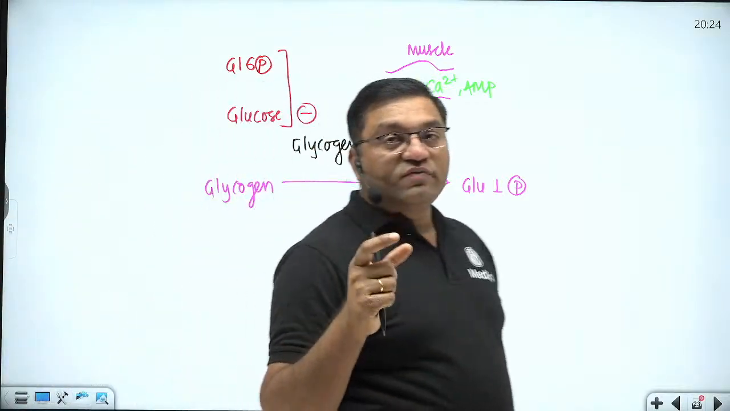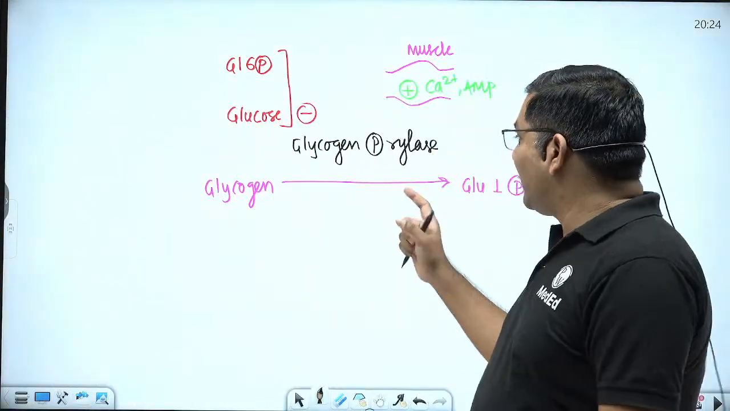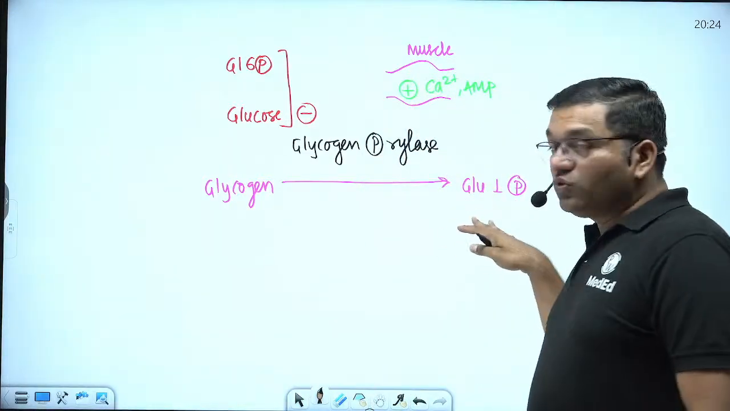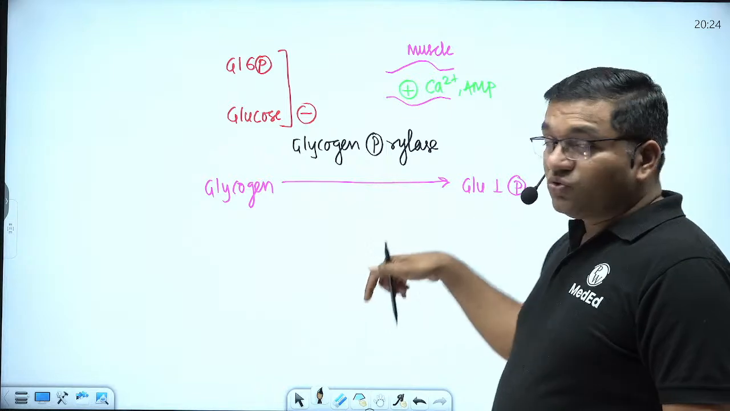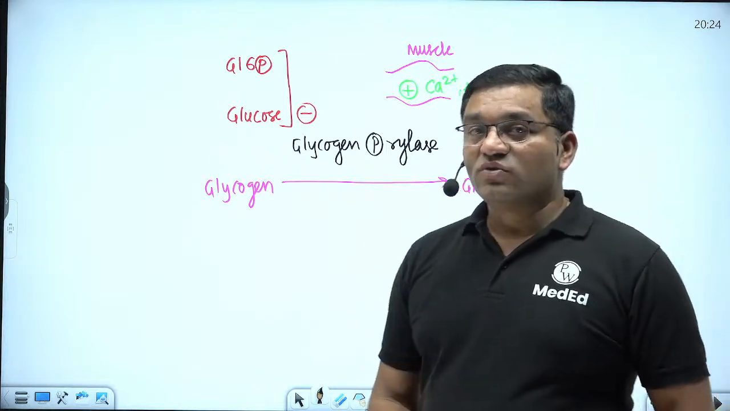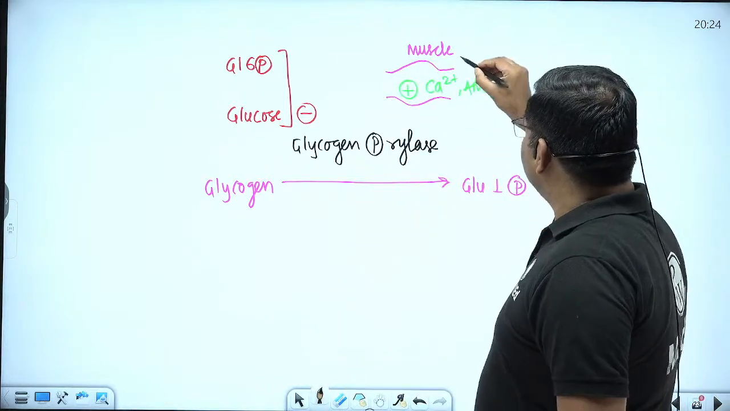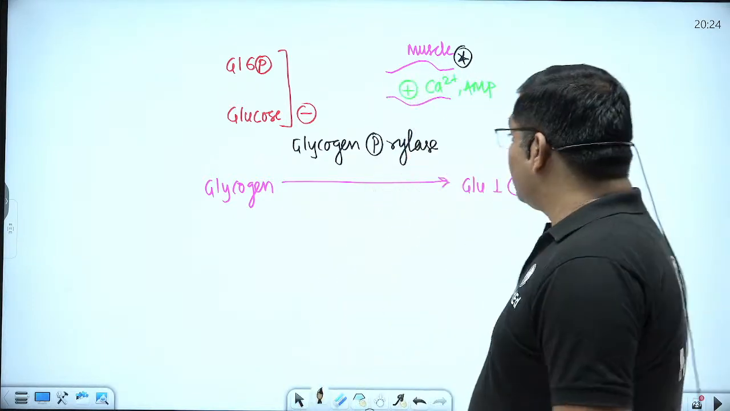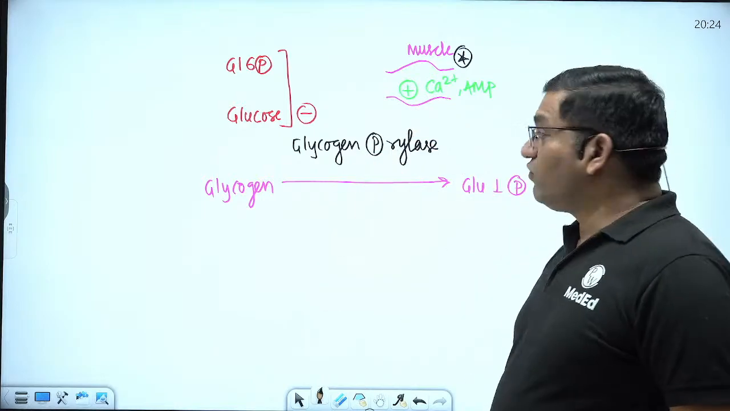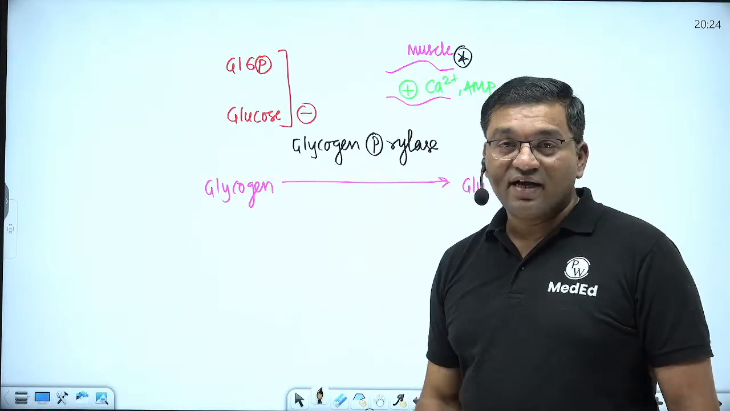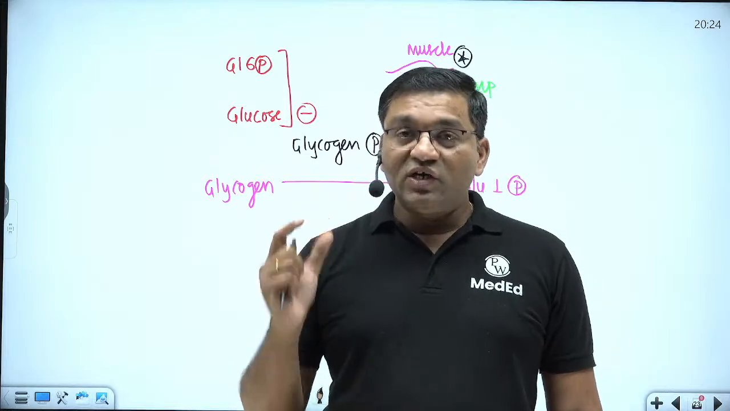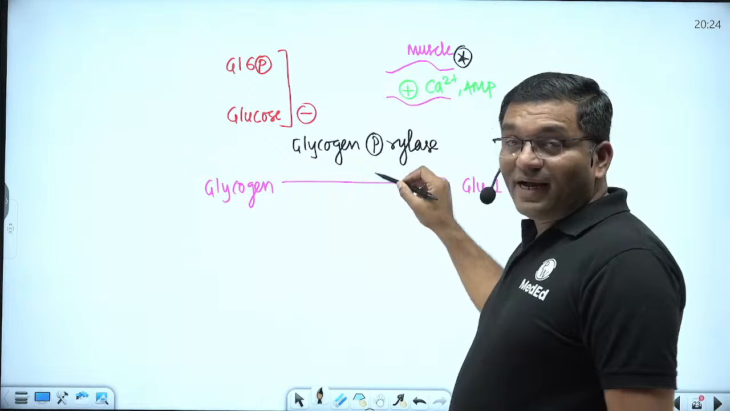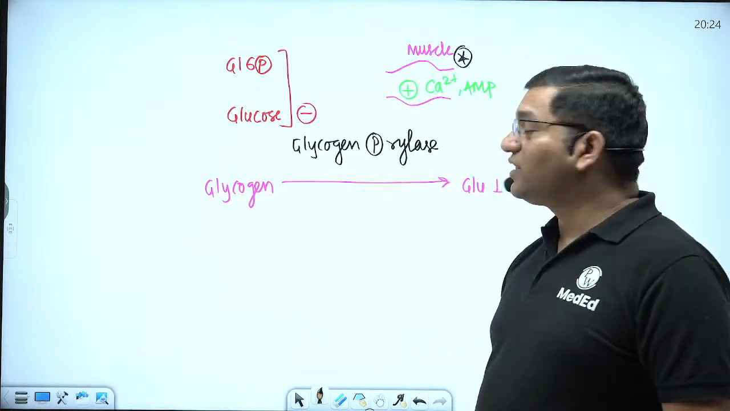See, glycogen phosphorylase, its role is glycogenolysis. Glycogenolysis means conversion of glycogen into glucose. Glycogen is converted into glucose by the glycogen phosphorylase enzyme. So what are the allosteric activators of glycogen phosphorylase? Remember calcium, this is very, very important. Calcium, which is released from the muscle during exercise, is an allosteric activator, and it directly activates phosphorylase kinase without involvement of protein kinases, which activates glycogen phosphorylase.